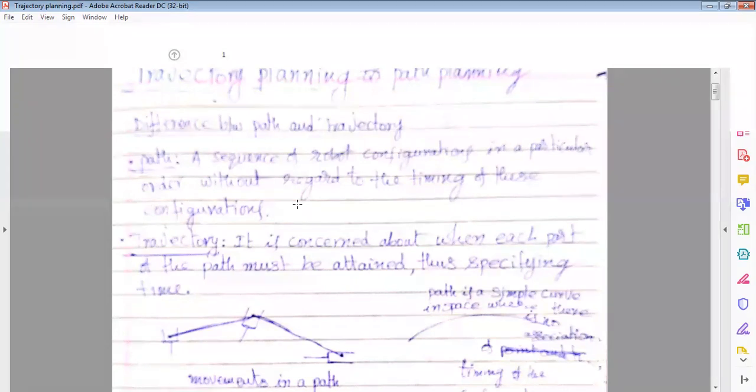When we talk about the trajectory, if an object travels in a path with respect to time, that is known as a trajectory. Let us read the definition of both the terms.